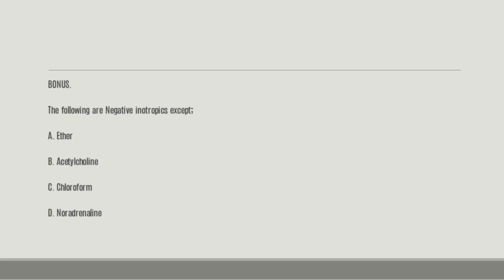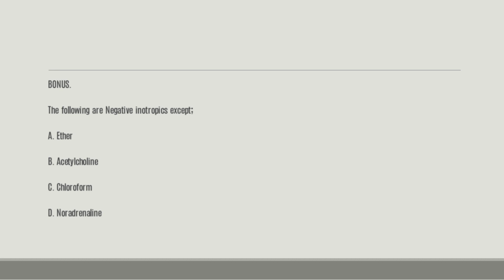So I have some bonus questions. The first bonus question goes like this. The following are negative inotropics except A. Ether, B. Acetylcholine, C. Chloroform, D. Noradrenaline. So which of the following is the answer?